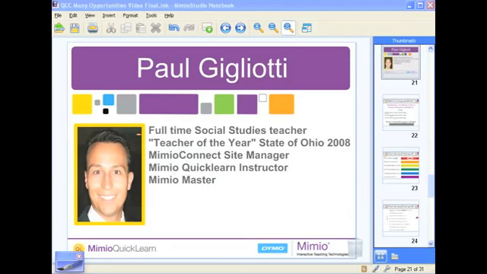Mimio interactive teaching technologies allow my students to engage in active learning, which, as you know, all the research has proven to be a critical part of the learning process.